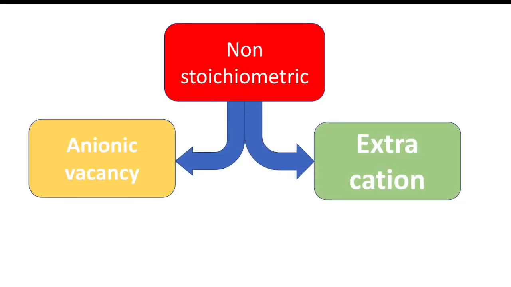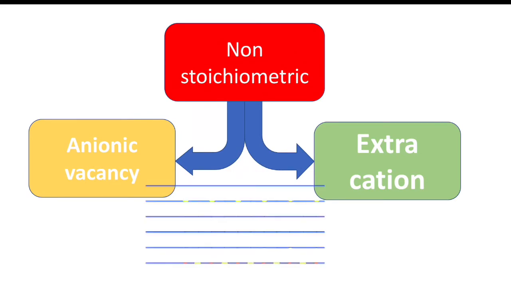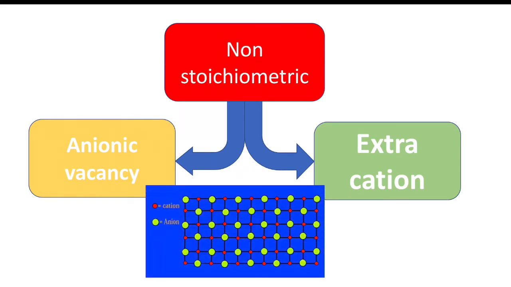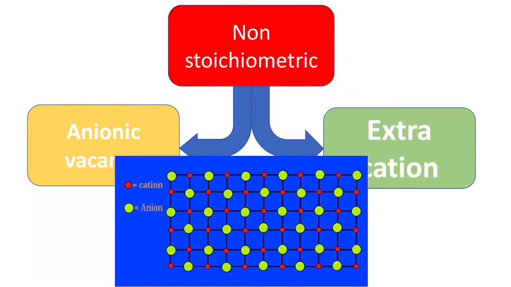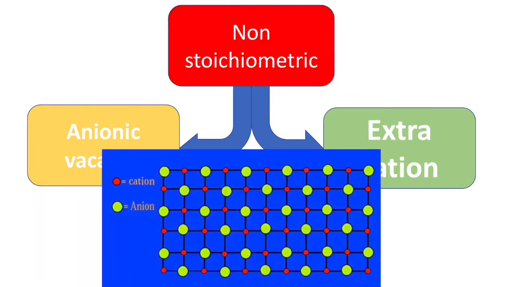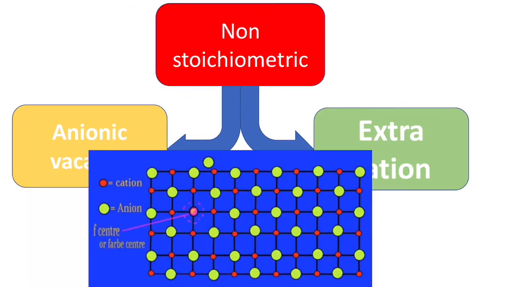It can happen in two ways. Number one, anionic vacancy, and number two, extra cation. Now, let's discuss about anionic vacancy first. An anion may be missing from its usual positions in the unit cell. This empty space will be occupied by an electron in order to maintain electrical neutrality. The space that the electron invades is known as F center, and the F center is what gives the compound a color.